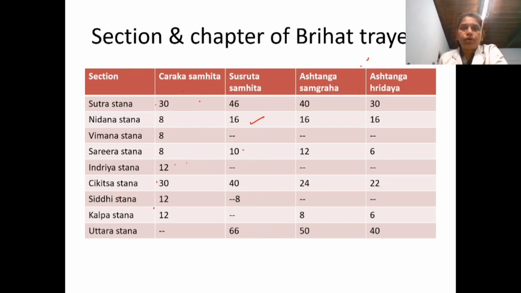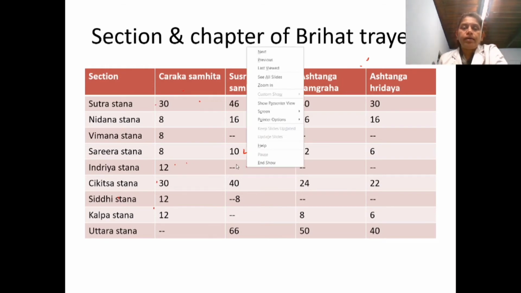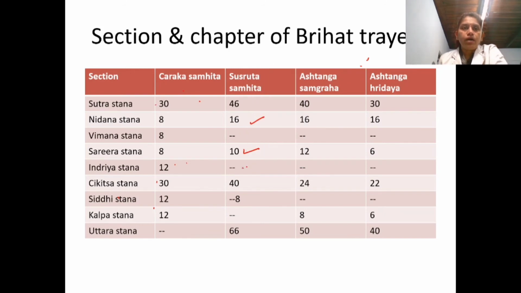Then a very important one, Sharira Sthana, 10 chapters. No Indriya Sthana for Sushruta Samhita. And Chikitsasthana is 40 in number. Chapters are 40. And Siddhisthana is 8 in number.